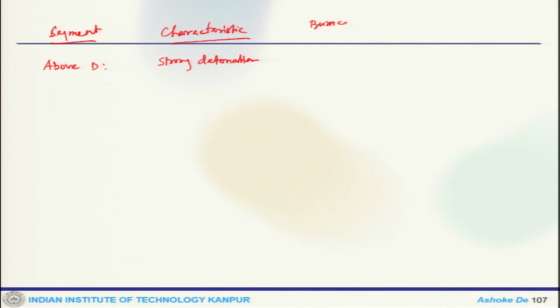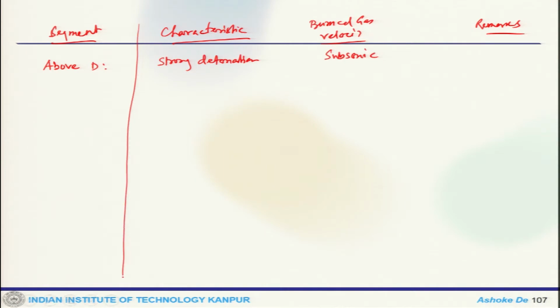Let us say we take a segment which is above D. The characteristic is strong detonation, and the burned gas velocity is subsonic.